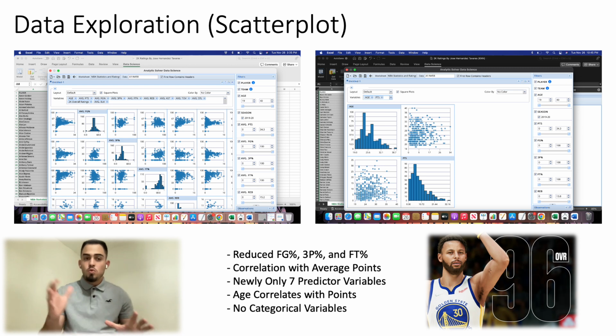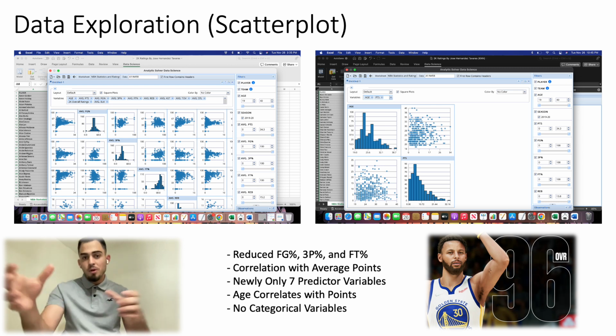And so I decided to reduce those dimensions and really leave it to average points, which I felt encapsulated all those different percentages for those players and their effectiveness in scoring points. And so after shaving off those dimensions, I was left with 7 predictor variables newly, right? And then the other scatter plot to the right, we can see there's sort of a correlation between age, the player's age, and the average points they're able to score, right?